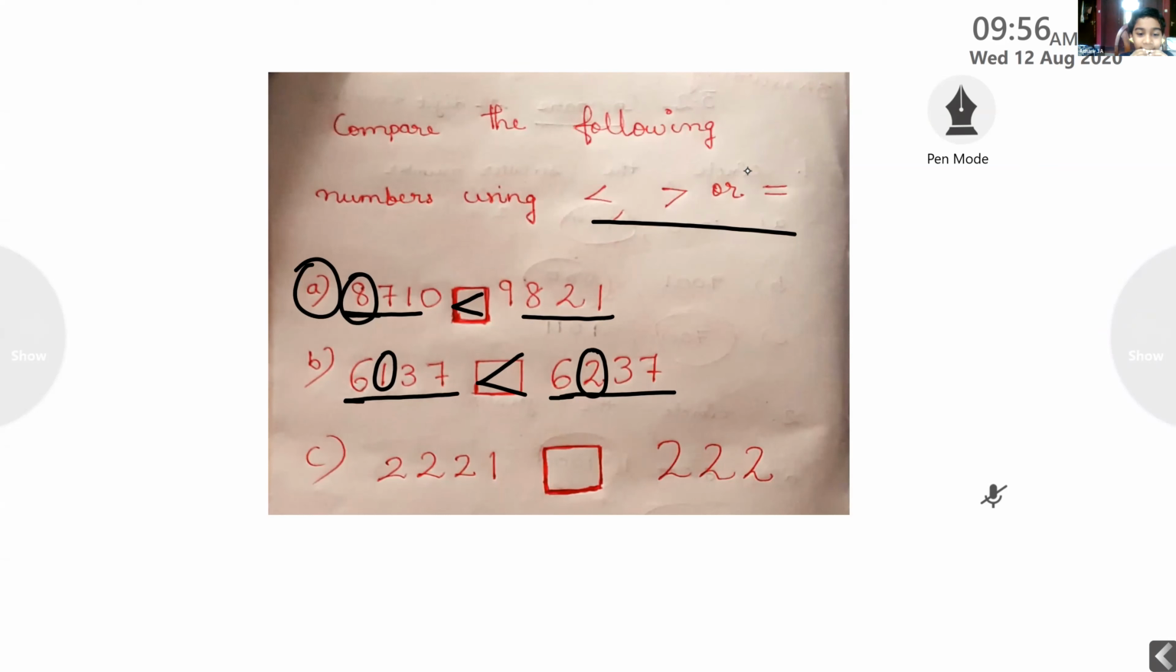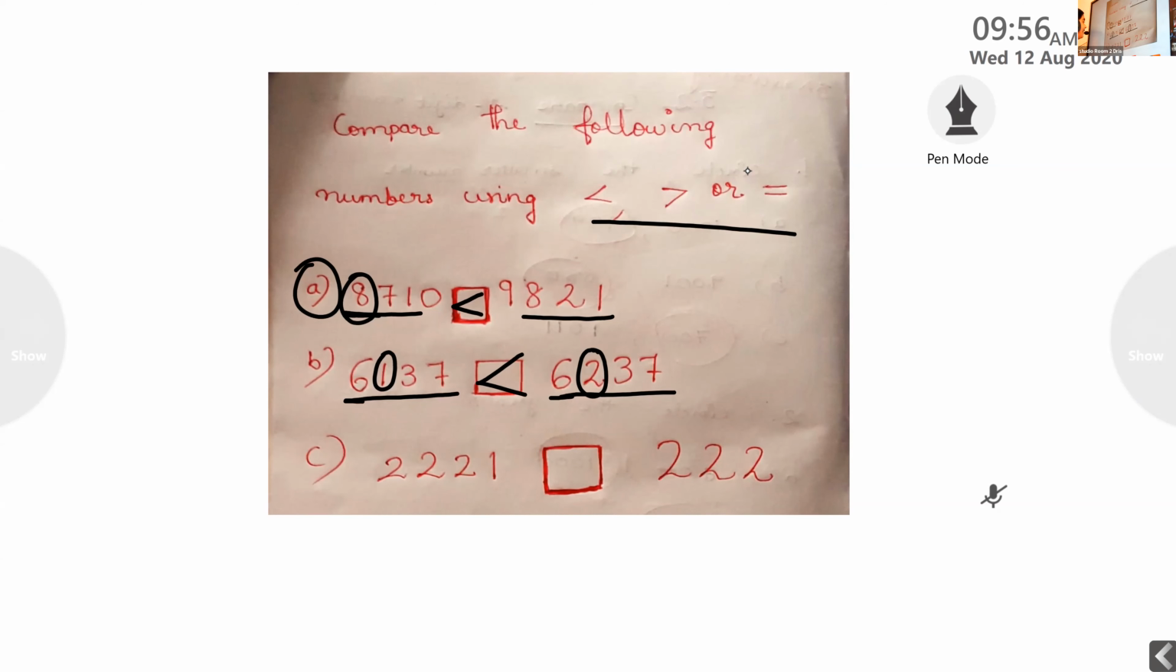2000 and 221. Less or greater? Greater. How did you understand it's greater? Ma'am, because the second one has only three digits. Oh, okay. The first has 4 digits. That is correct.